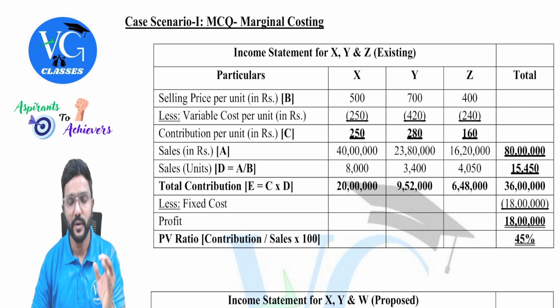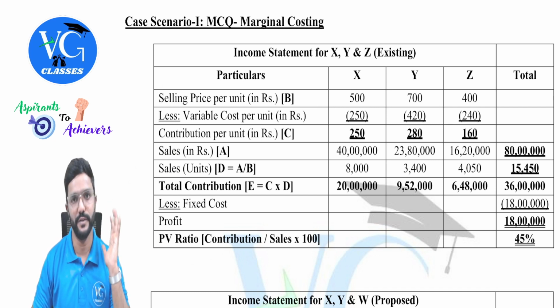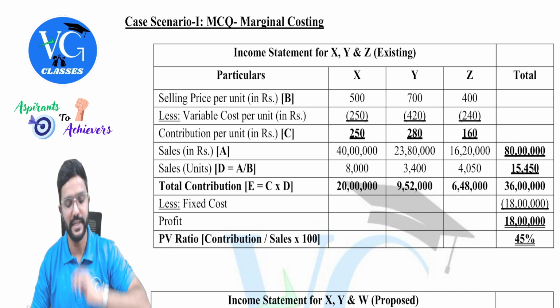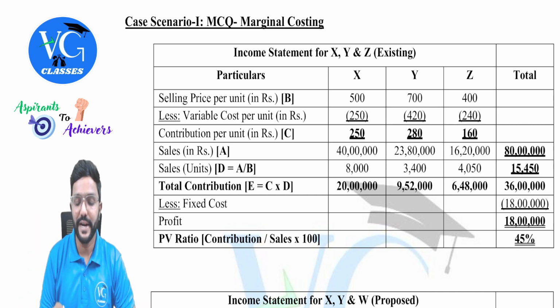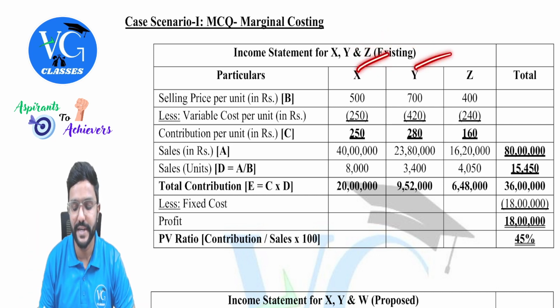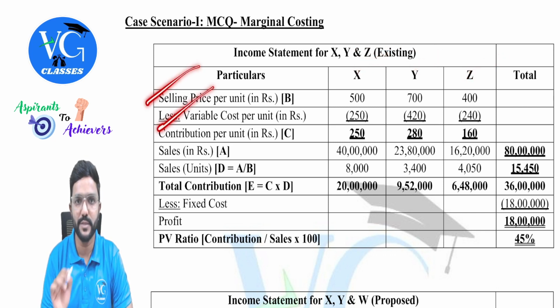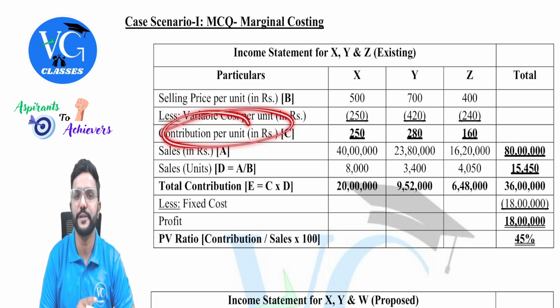And if you guys want, once I am done with the explanation, you can just pause the video and take down this, if you want to make a note of it. Got it? Yes. So chalo. For all the products at existing level, that is X, Y, and Z, selling price and variable cost per unit is given. So let us calculate contribution per unit.